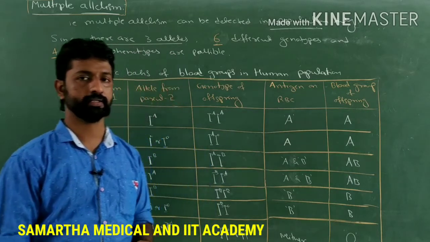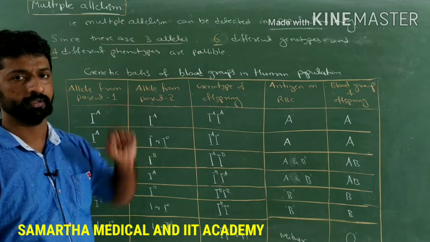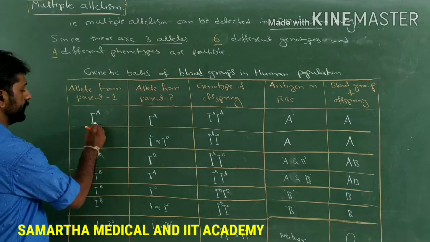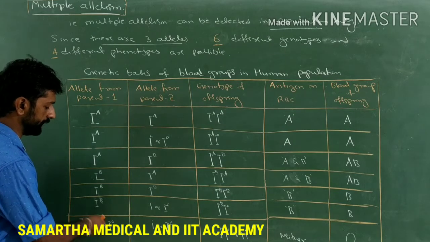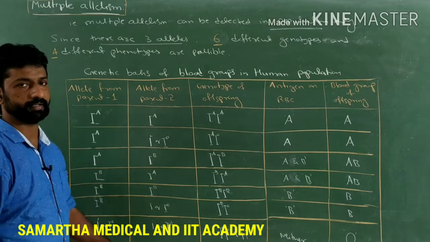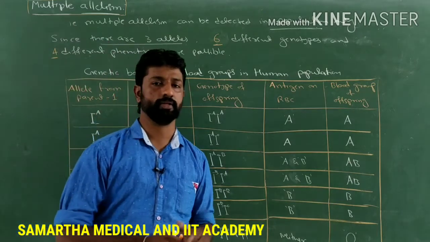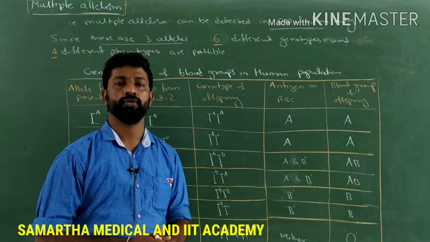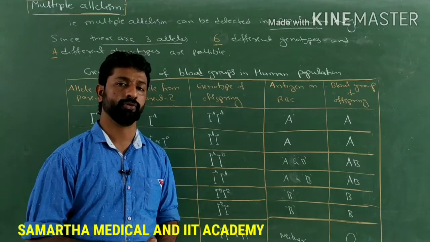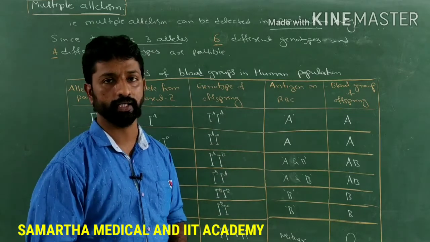Is it clear, guys? So among 3 alleles for the gene I, IA and IB are the dominant ones, but the small i or the IO is the recessive allele. So this is how from 3 alleles for a gene, 6 different genotypes and 4 different phenotypes are possible. Make a note of this. Later we will discuss codominance.